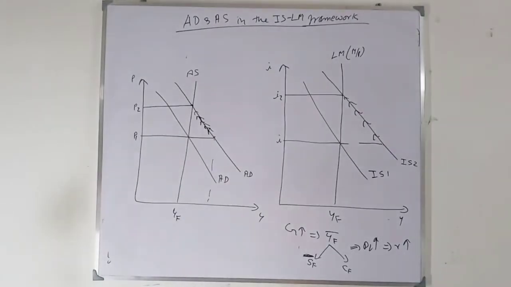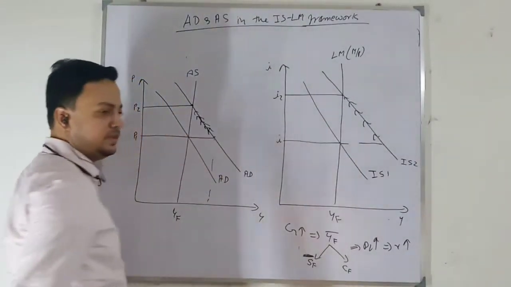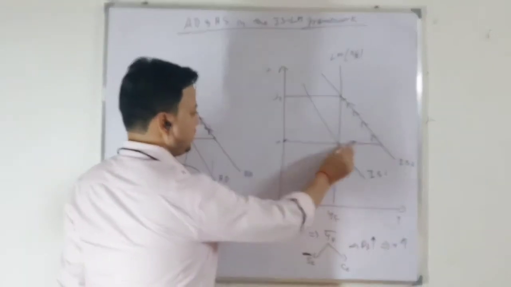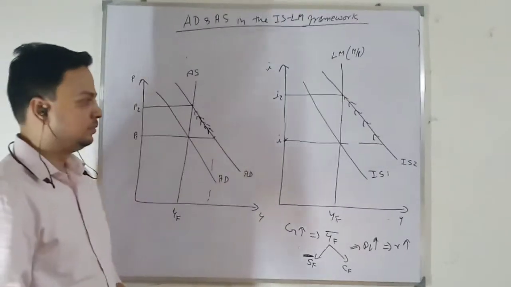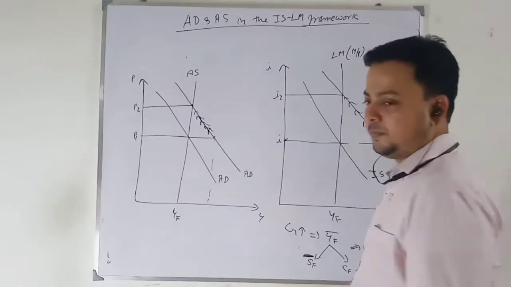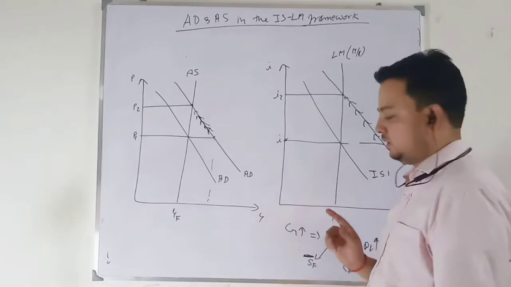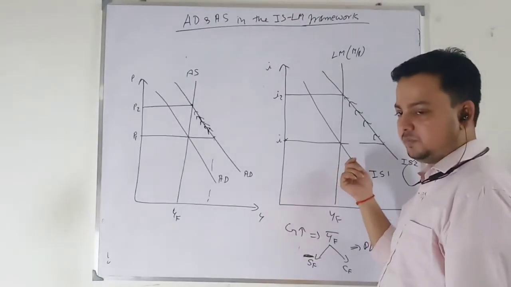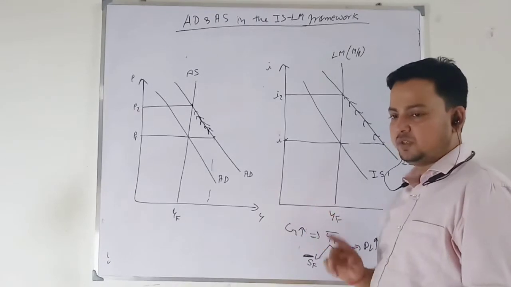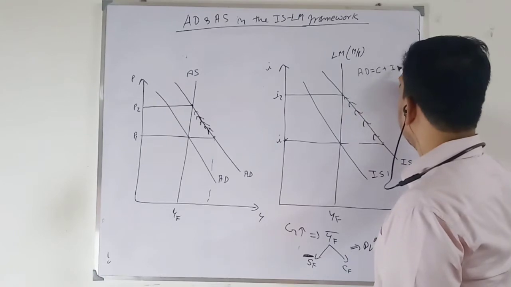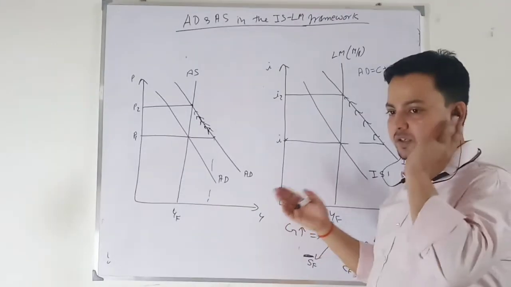Same thing we will look at in the ISLM framework. In the ISLM framework, an increase in government expenditure shifts your IS curve rightward. So for the given rate of interest, what do I have? Increase in government expenditure. Because output is at full employment, there is no change in output. Remember this argument: when there is an increase in government expenditure, since output is at full employment, there is no change in full employment output. Aggregate demand equals C plus I plus G. There is no role of aggregate demand in determining output.